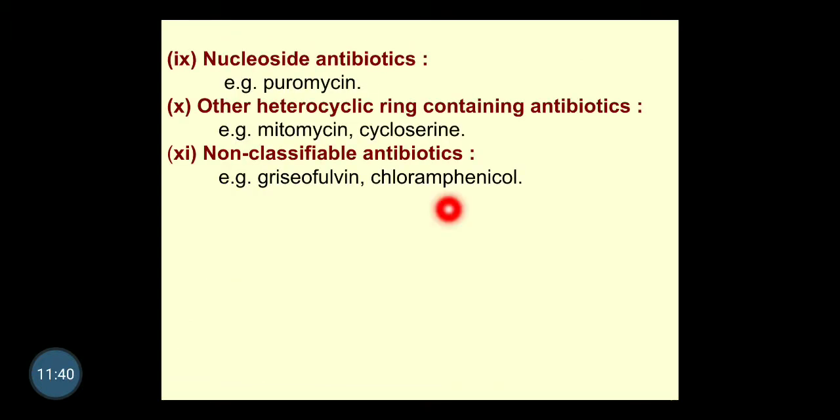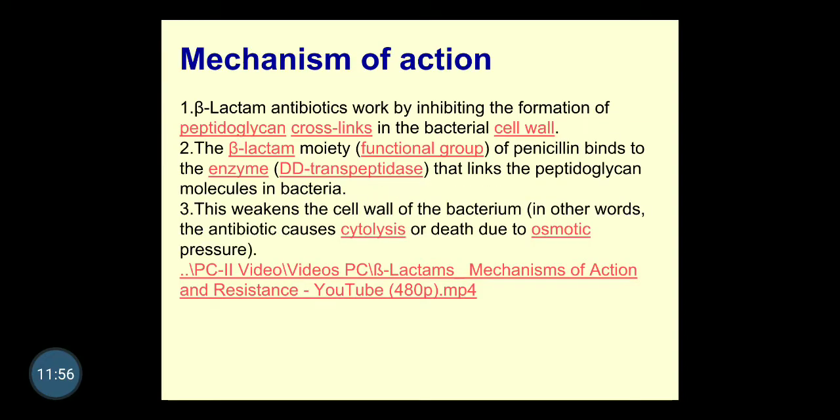Next, nucleoside antibiotics. Puromycin is the example. Next, other heterocyclic ring containing antibiotics: mitomycin, cycloserine, which have no particular specified heterocyclic ring. Since it is not specified, we call them other heterocyclic. Then non-classifiable: griseofulvin and chloramphenicol. In such a way, this was the chemical classification of antibiotics, that is beta lactam and non-beta lactam.